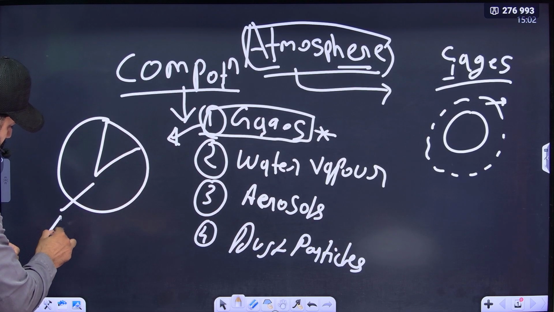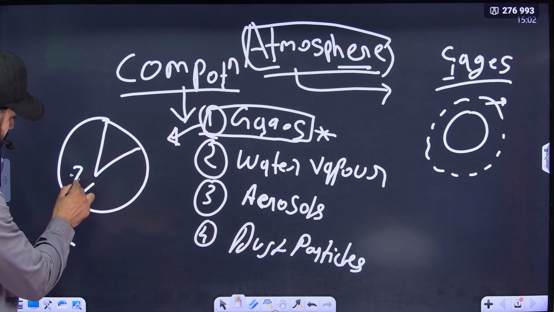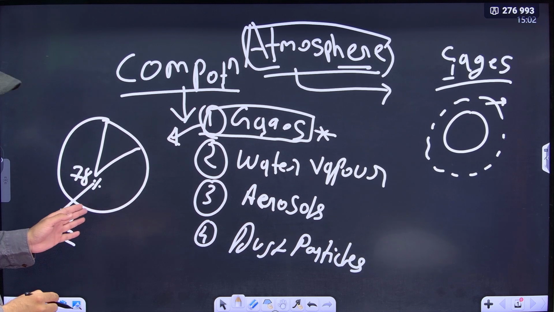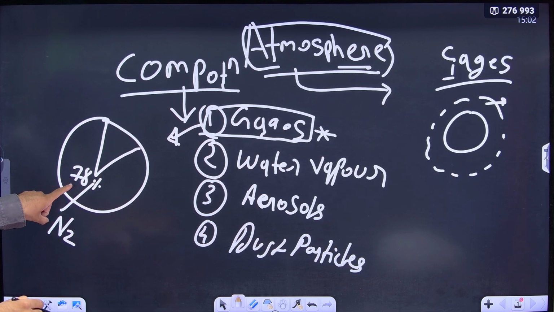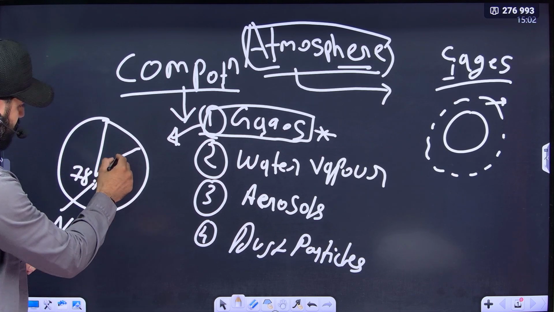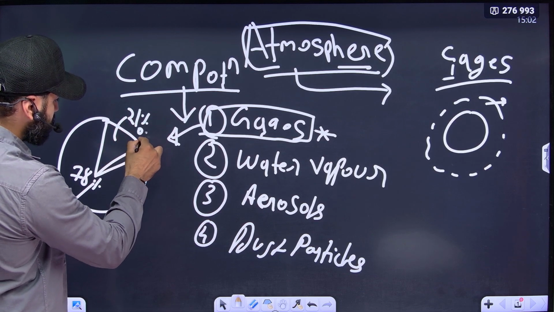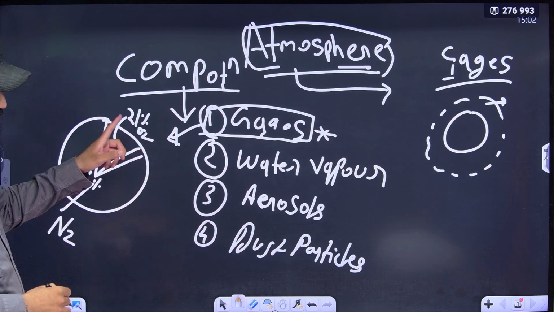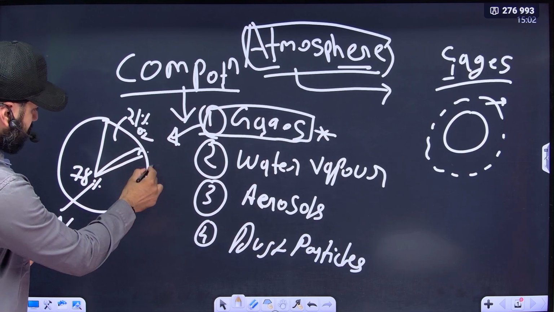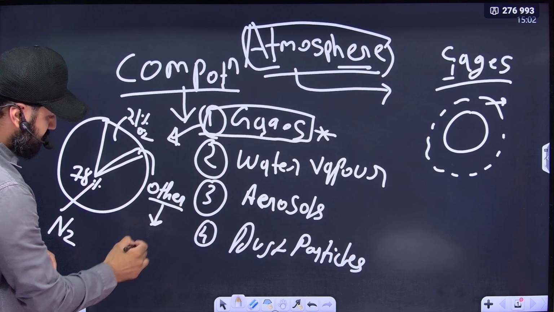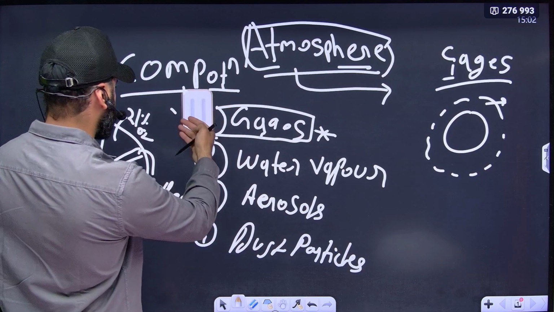This is nitrogen, which is 78%. So within the gases section, atmosphere contains 78% nitrogen. In this section, we have 21% oxygen. These are the other gases. Within other gases, there are multiple things.